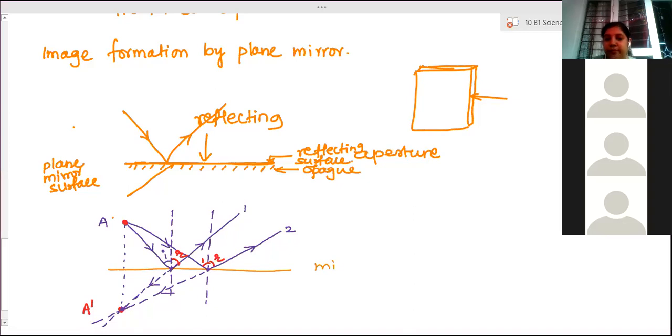Ma'am, the image I'm getting is not in a straight line with the object. Have you drawn with a proper protractor? No, ma'am. Then it will happen. That's the reason; I drew the first diagram and tried to join them. Okay, fine. So you try to draw that.